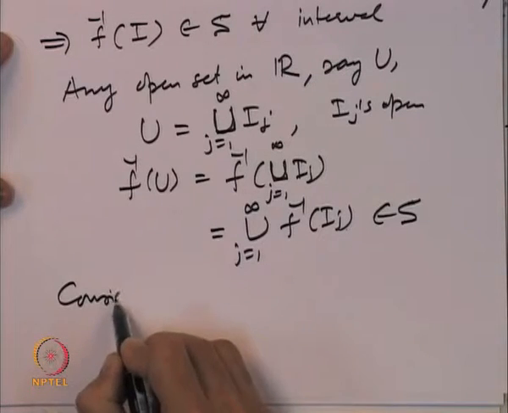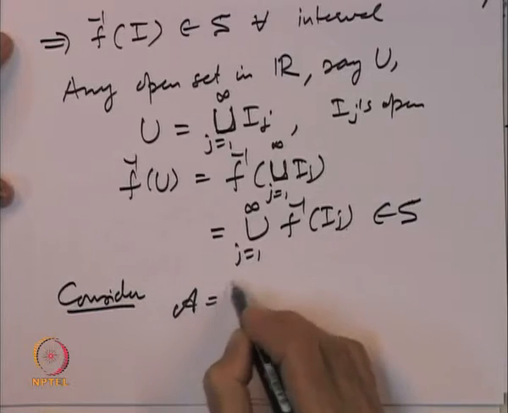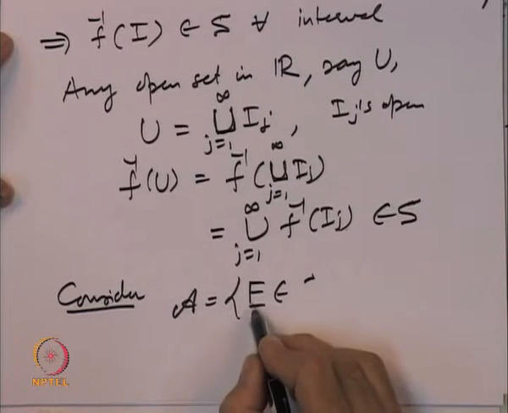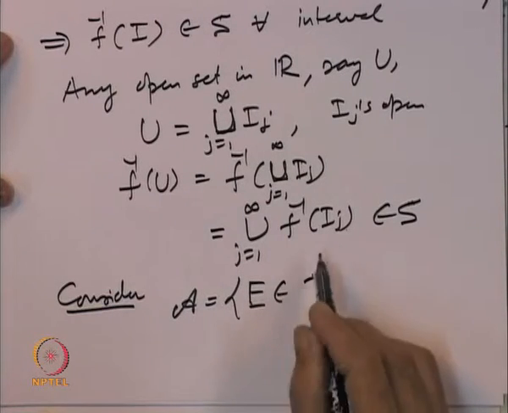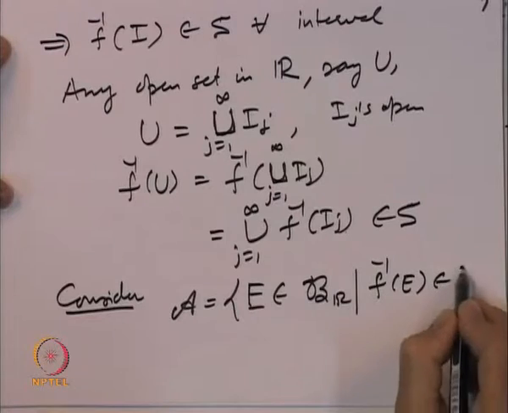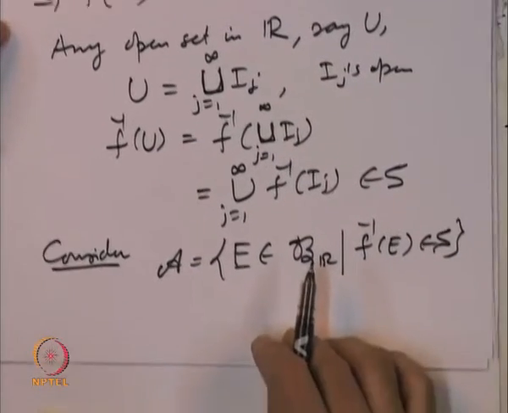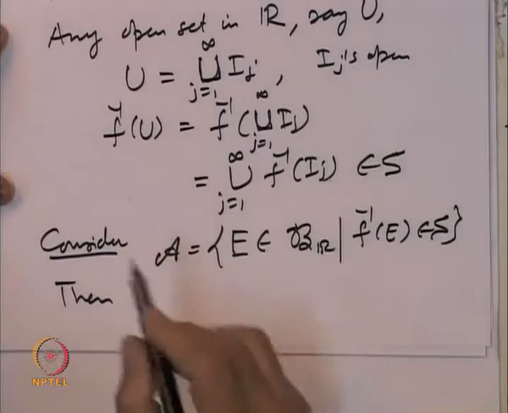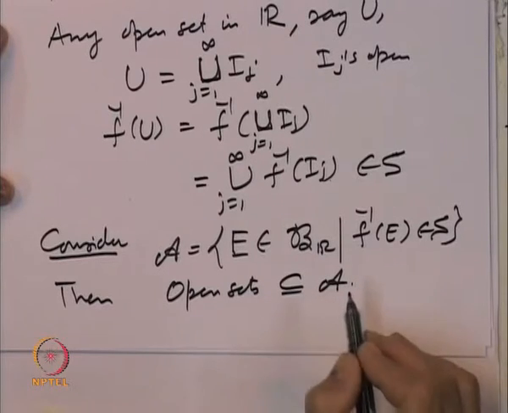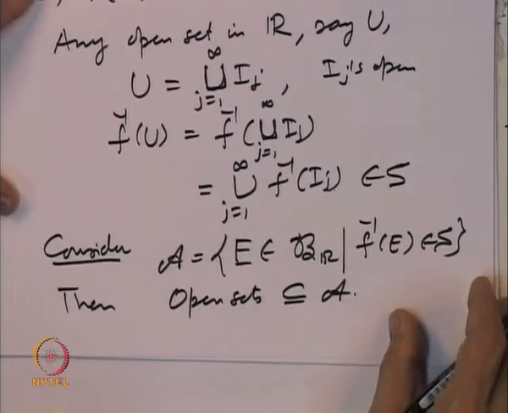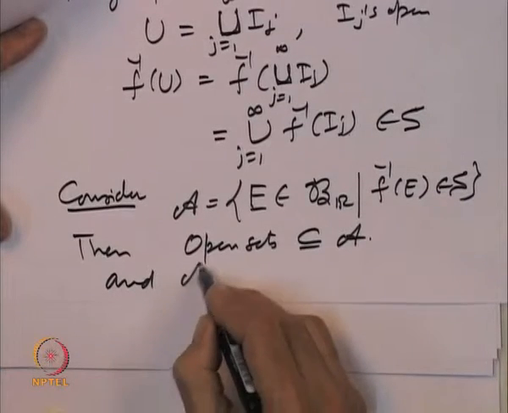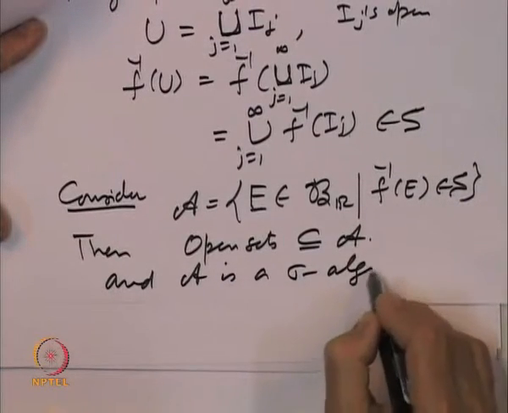Consider the class A of all subsets E in the Borel sets of R such that f inverse of E belongs to S. Then, just now what we showed is that the open sets are inside A, and it is easy to check that A is a sigma algebra.